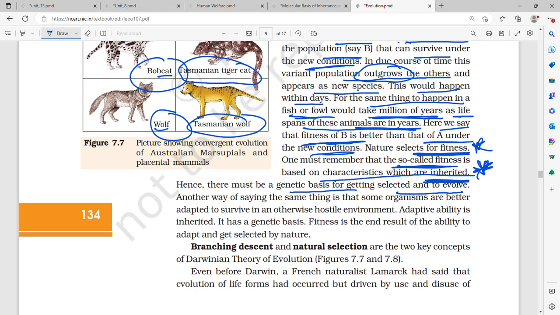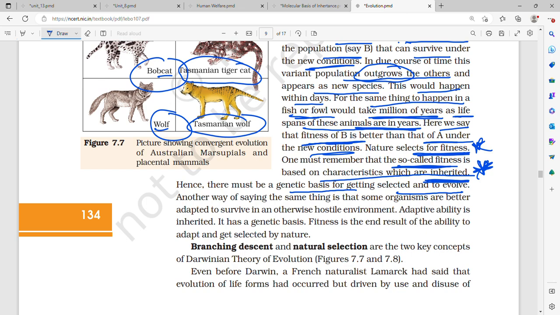There are so many good microbes also that we saw in microbes in human welfare. So it is important. Natural selection is important, that is, variation with time is important, variation, mutation with time is important, and survival of the fittest is also important.